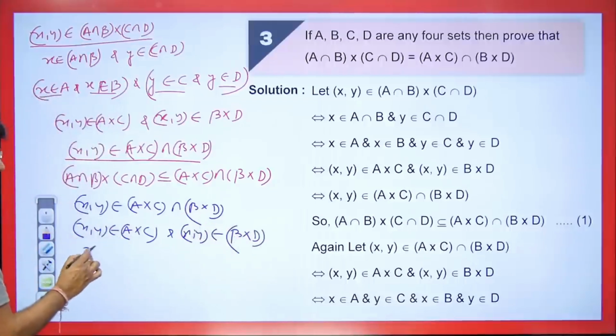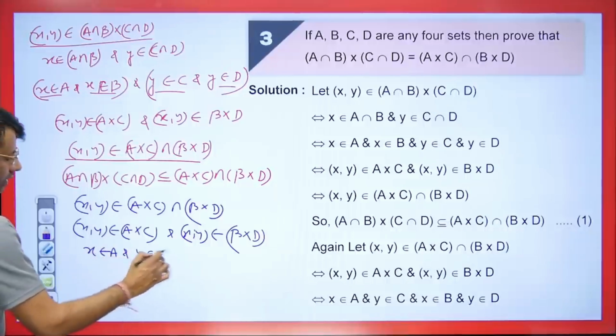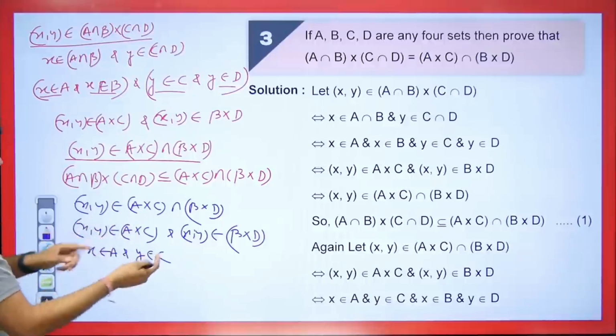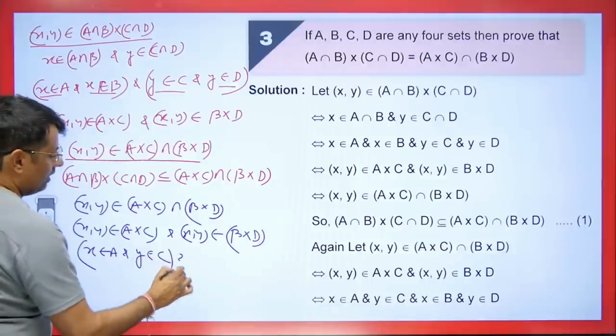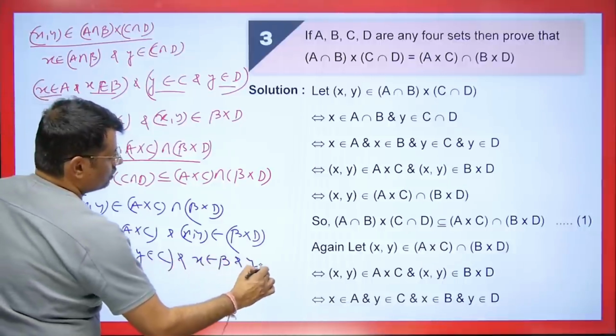This means that x is going in A and y is going in C. Sorry, the first one will be the first element. What happens in the Cartesian product? The first one belongs to the first one and the second one belongs to the second one. And what will happen here? And x belongs to B and y belongs to D.